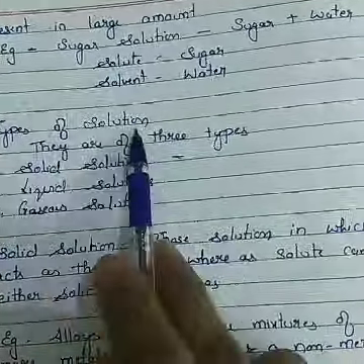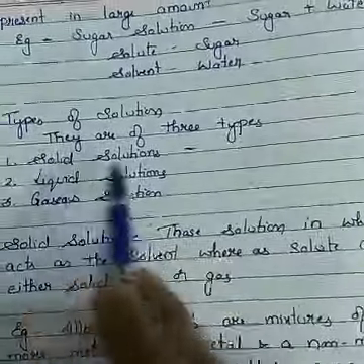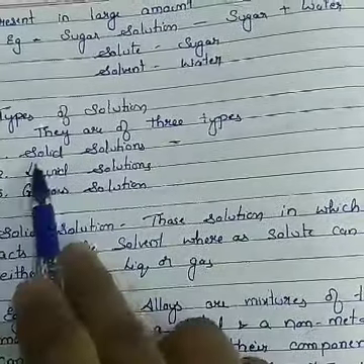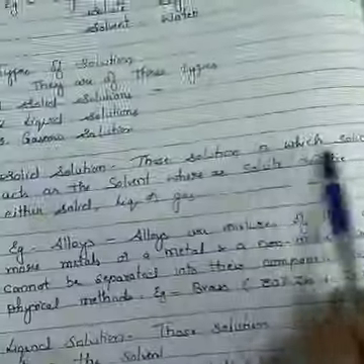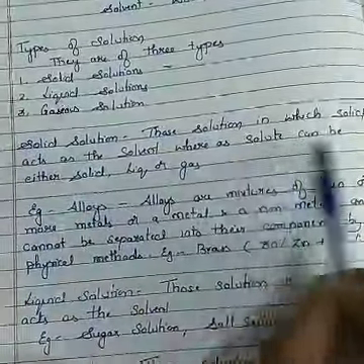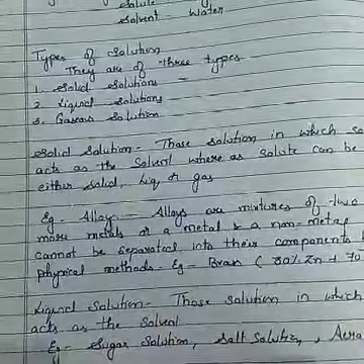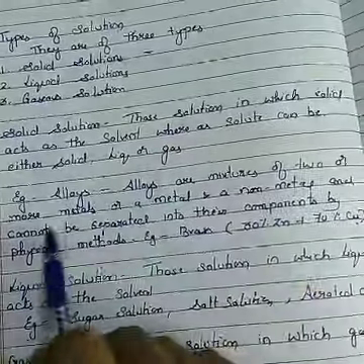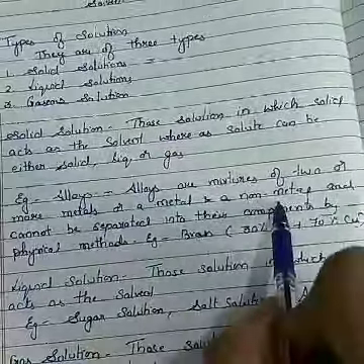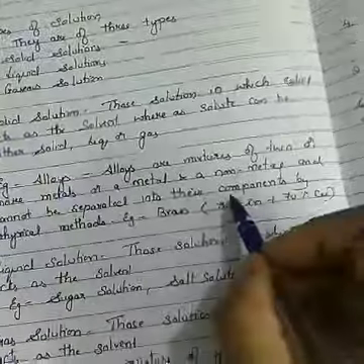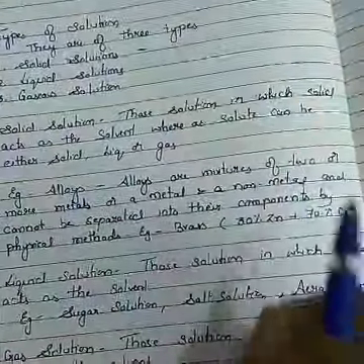Next, moving to the types of solution, there are 3 types of solution: solid solution, liquid solution and gaseous solution. What are solid solutions? Those solutions in which solid acts as a solvent, whereas solute can be solid, liquid or gas. Take one example, alloys. Alloys are the mixture of 2 or more metals or a metal and a non-metal. They cannot be separated into the components by the physical method, like brass, stainless steel. In this, the solvent is solid.